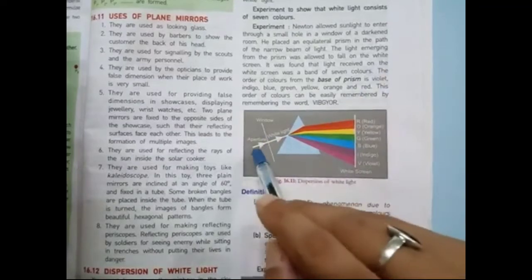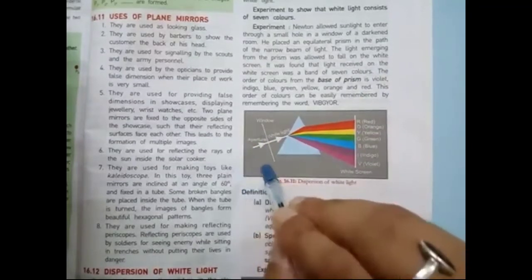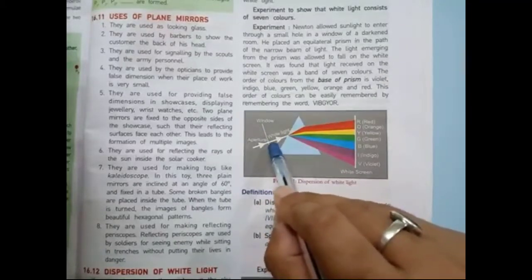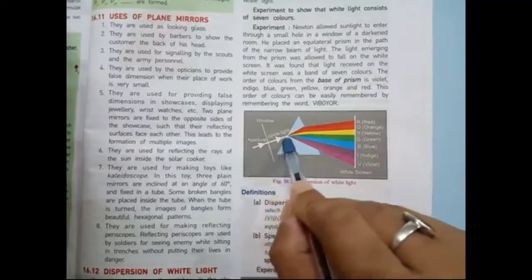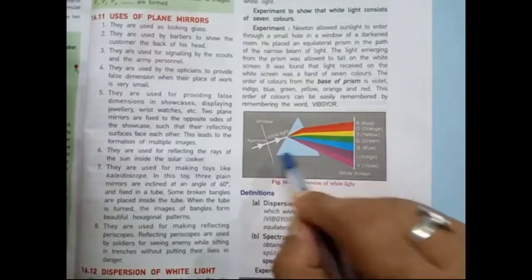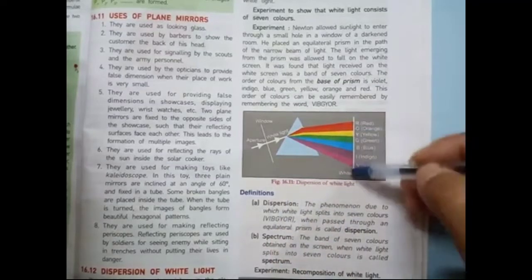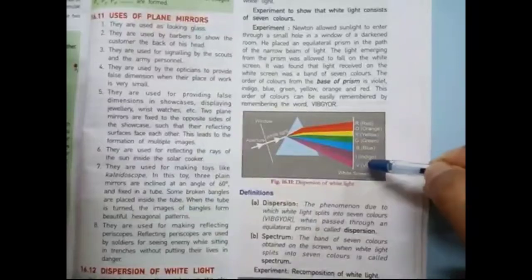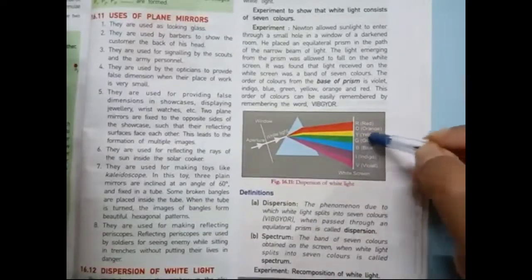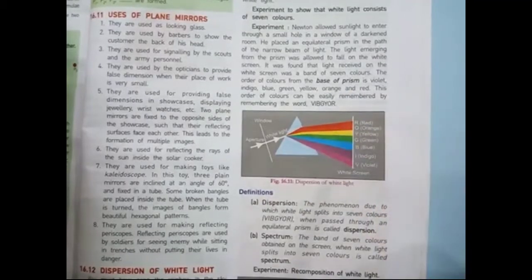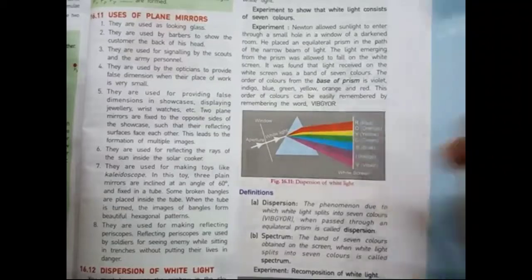Now if you allow a single beam of light to pass through the hole, the white light will strike the prism's front portion, and it will disperse into 7 different colors. VIBGYOR means violet, indigo, blue, green, yellow, orange, red. This is all about the dispersion of light with the help of a prism.